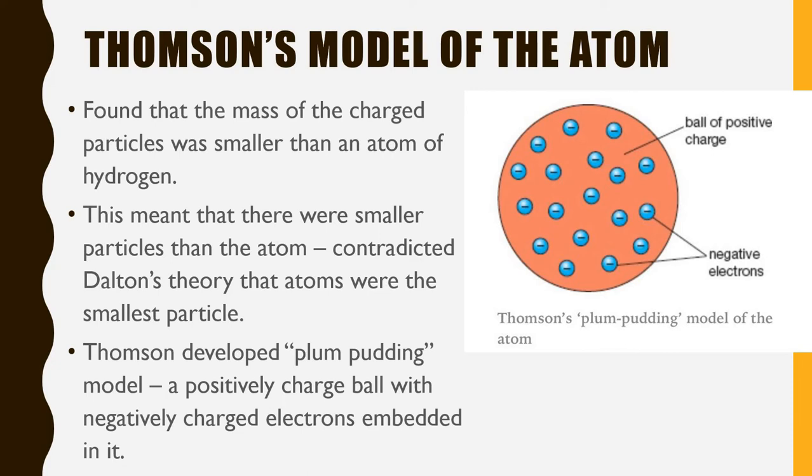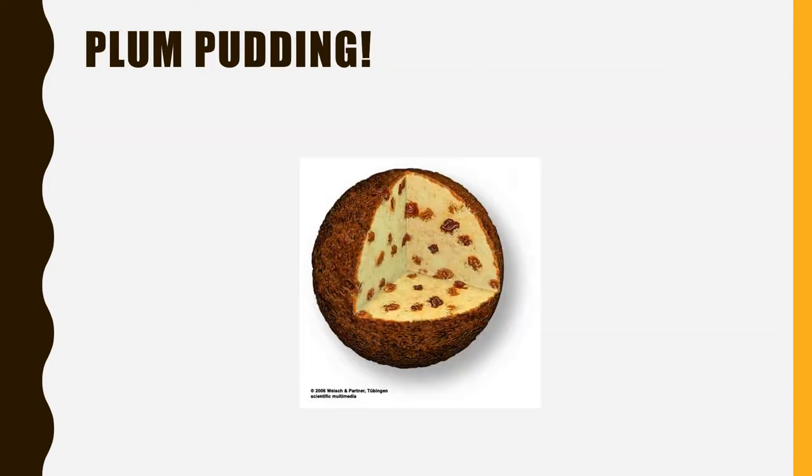Thomson developed this plum pudding model, a positively charged ball, this orange circle here, with negatively charged electrons embedded in it. Usually when I mention the plum pudding model to students, they're like, what's plum pudding? Why are they saying this nonsense? Pudding is basically what you call dessert in Britain, and Thomson is British, so he said it was plum pudding. And just to help with your curiosity, this is what plum pudding looks like. So I guess it works, but if you can think of a better food item, let me know.